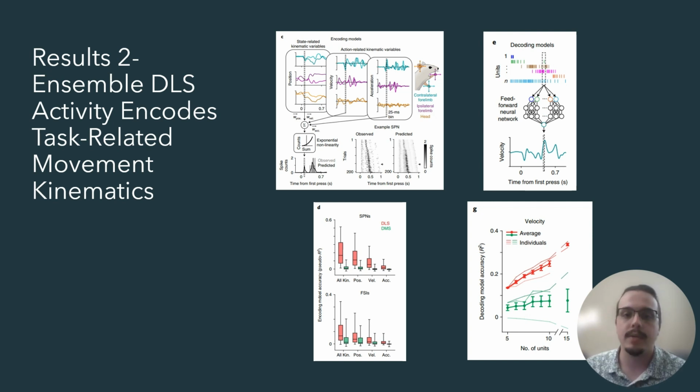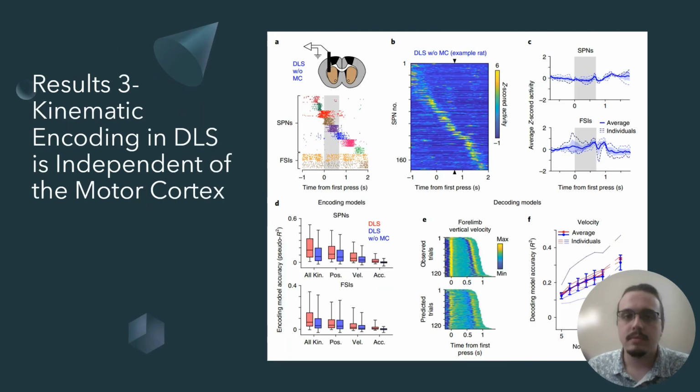Next, they wanted to examine this relationship in the opposite direction, so they trained a neural network shown in figure E to predict instantaneous velocity of the forelimbs and head of the rats based on activation data of the DLS and DMS units, outlined in figure G. Now that sufficient evidence has been gathered to link DLS activity to the detailed kinematics of learned motor skills, the authors need to show that the policy is being learned in the DLS rather than being learned in the motor cortex and reflected in the DLS.